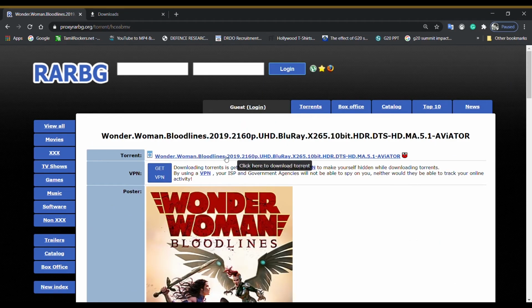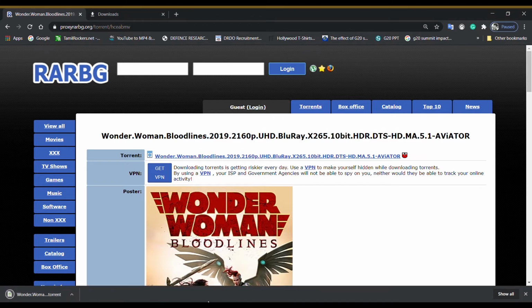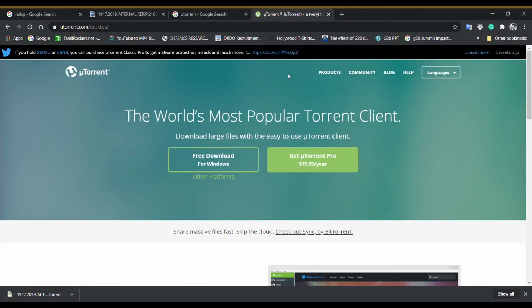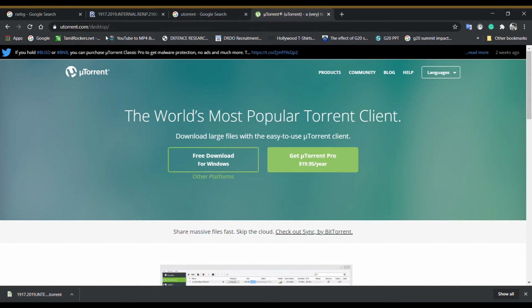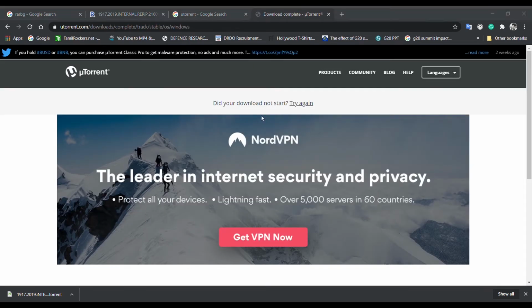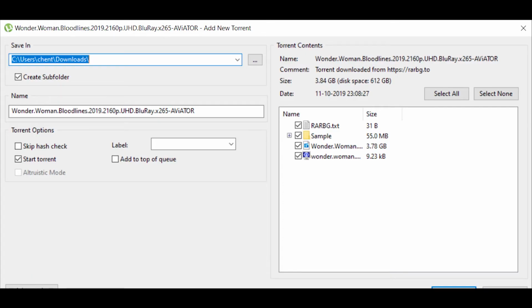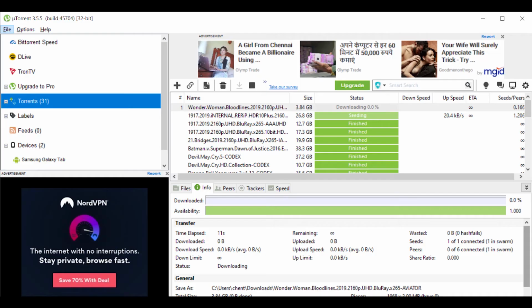The movie can be downloaded through torrent only. So at the top, in the torrent section, you can click and download the selected movie's torrent. After that, you need to download the software called uTorrent to download the movie. For PC, the software can be downloaded from the uTorrent website, and for smartphones, it is available on the Play Store itself. Once you click the downloaded torrent, it will automatically be opened by the uTorrent software and ask you where to download the movie on your device. You can select the folder on your device and click OK, and it will be downloaded automatically.